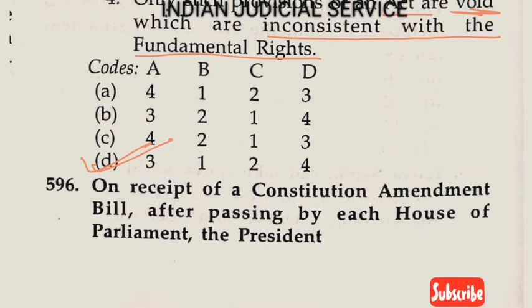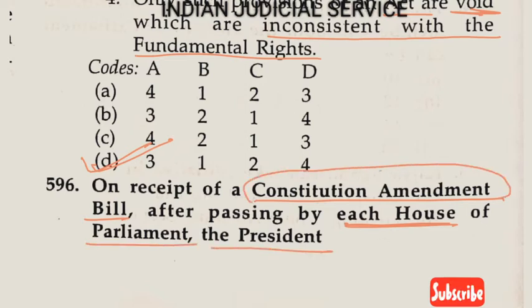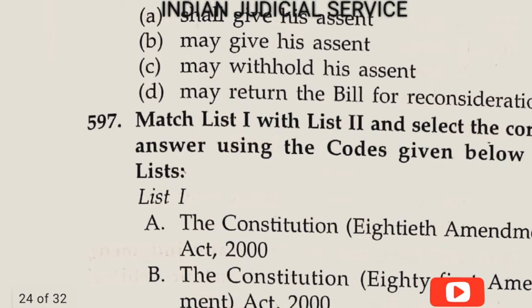Now question number 596. On receipt of a constitutional amendment bill after passing by each house of parliament, the president is bound to give assent here. Option A, shall give his assent. Option B, may give his assent. Option C, may withhold his assent. Option D, may return the bill for reconsideration. So clearly the answer here is option A, shall give his assent.